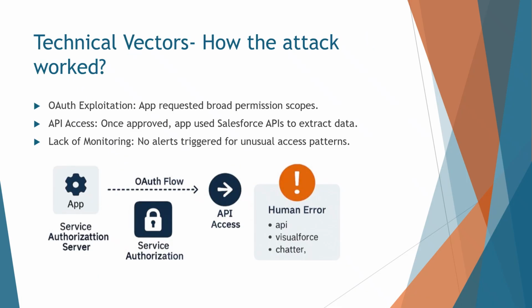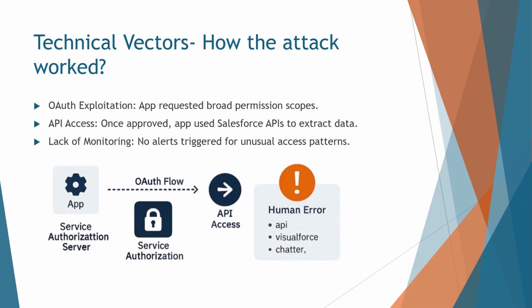Now let's take a look at how the attack worked from a technical perspective. The malicious app exploited OAuth, a protocol used to authorize apps to access user data. It requested broad permission scopes, essentially asking for more access than it needed. Once approved, the app used Salesforce APIs to extract data silently.